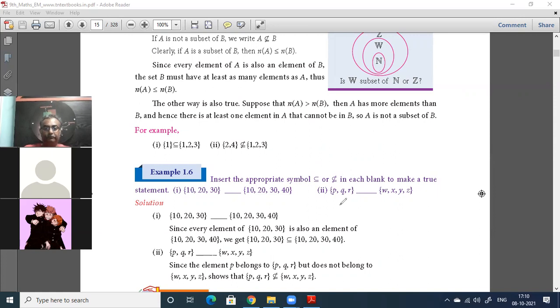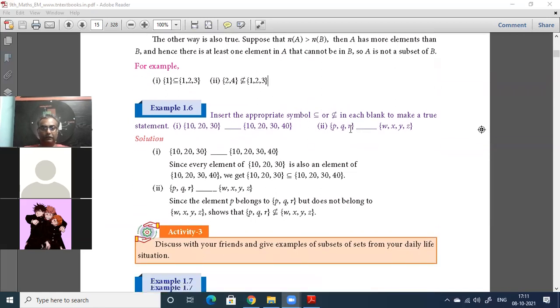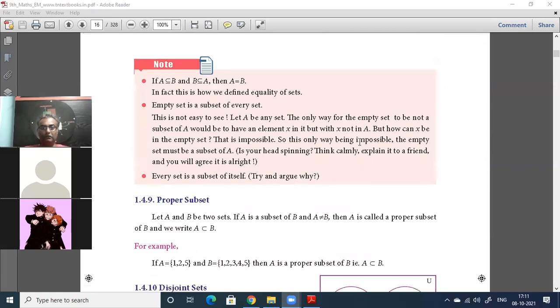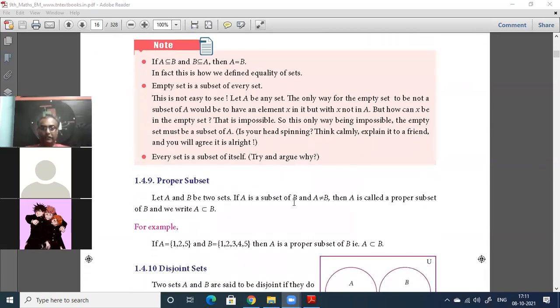If the elements of A are in B, it is a subset. Elements of A subset of B, it's a subset. Very good. Correct. What is a proper subset? How can you differentiate between a subset and a proper subset? What is the other condition?